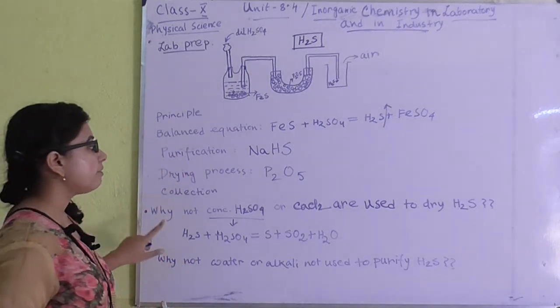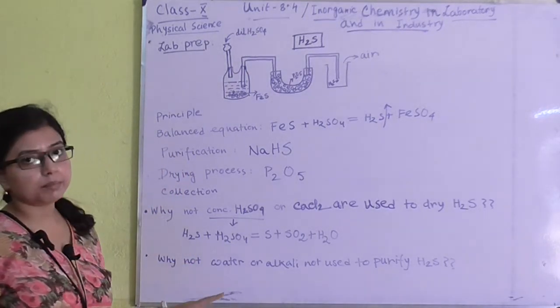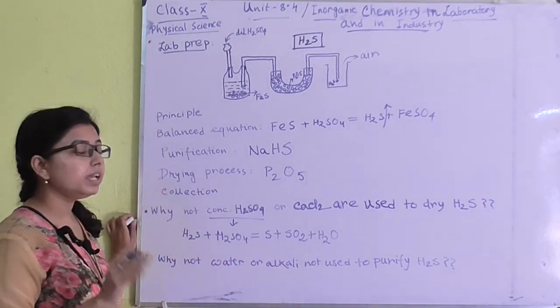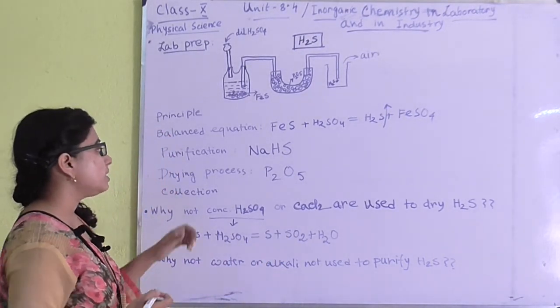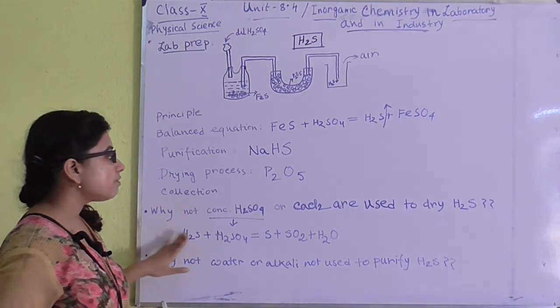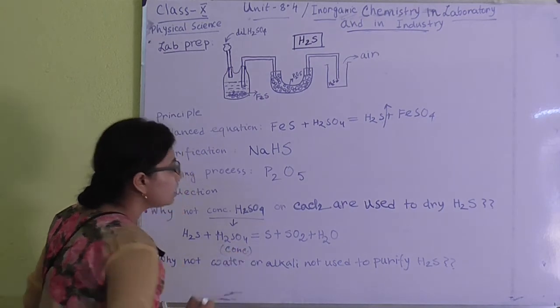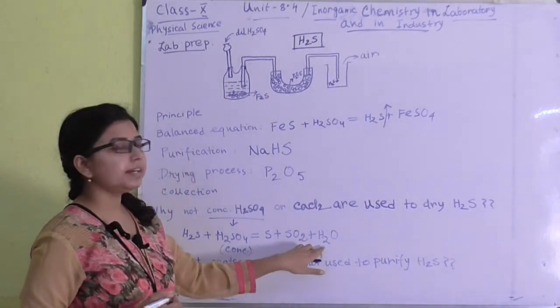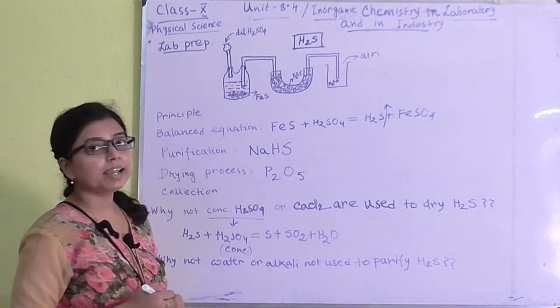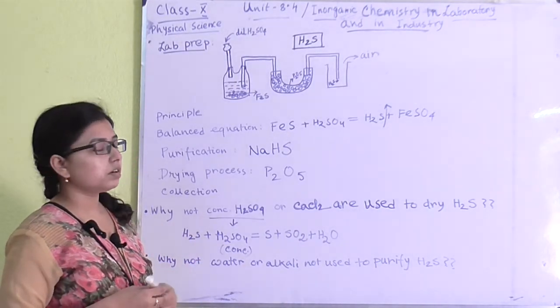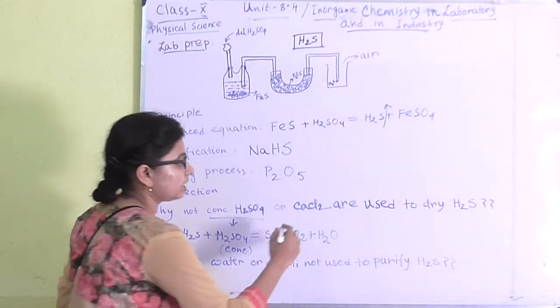Again I am telling, I have not written the balanced chemical reaction, but you have to write the chemical reaction in a balanced way in the exam. So you can't get the H2S gas finally. That is why concentrated H2SO4 is not used here.